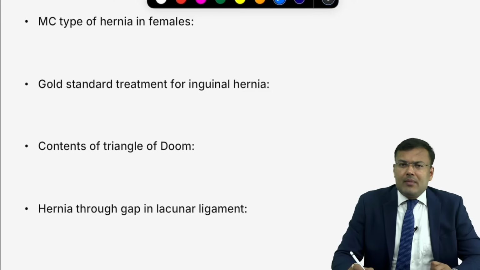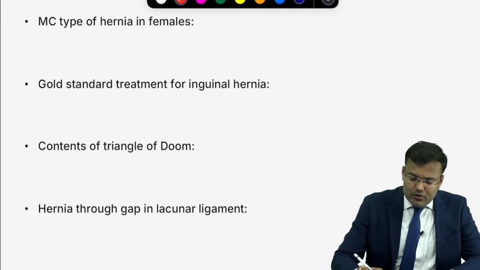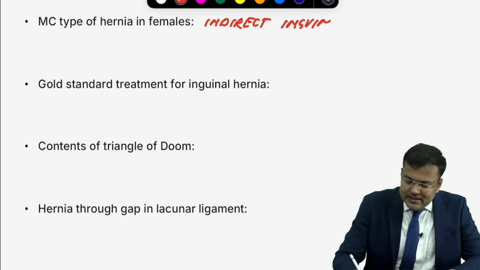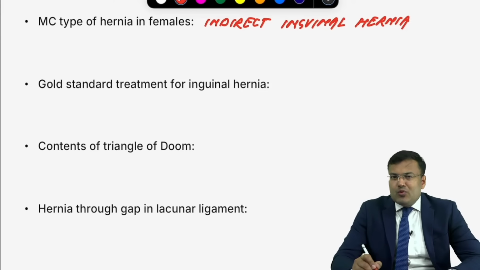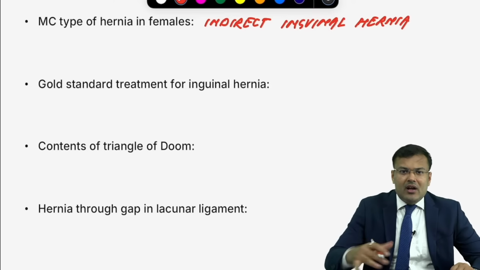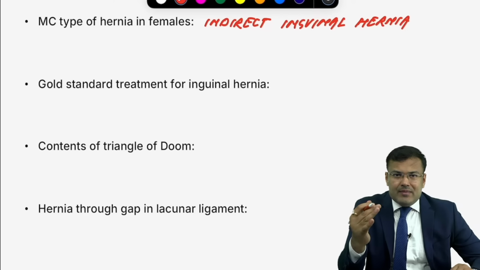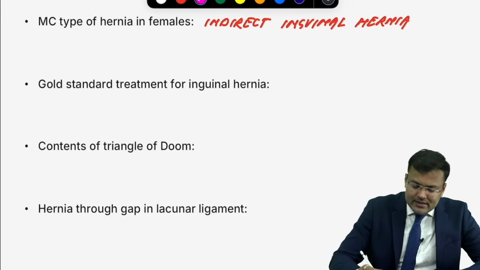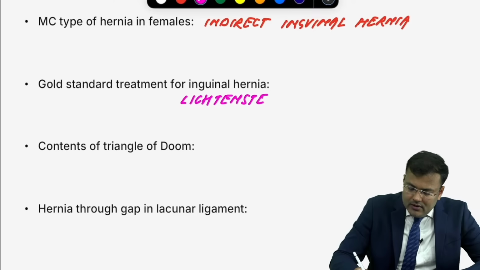Next, what is the most common type of hernia in both males and females? Indirect inguinal hernia. But remember, femoral hernia is more common in females, but the most common type is indirect inguinal hernia. Next, what is the gold standard treatment for inguinal hernia? All of you know, Lichtenstein repair.